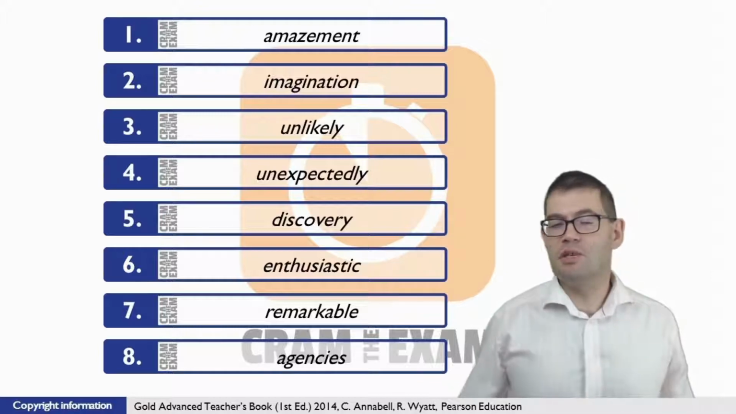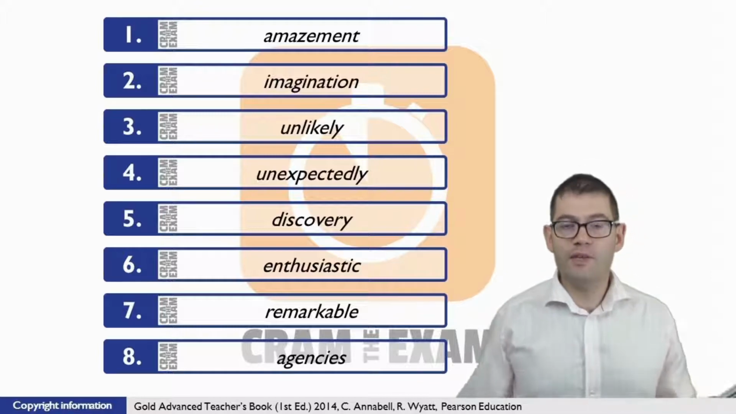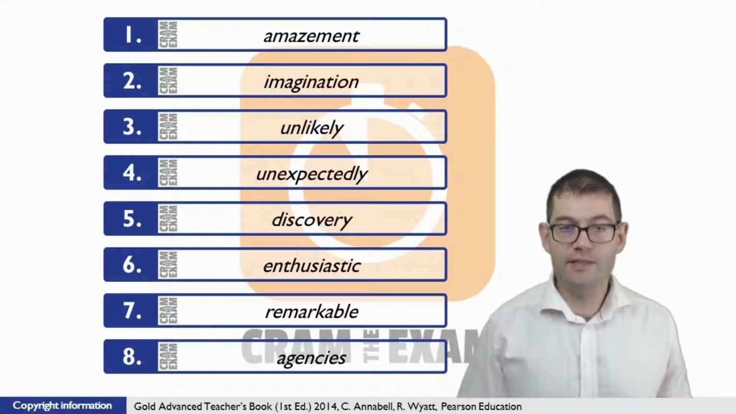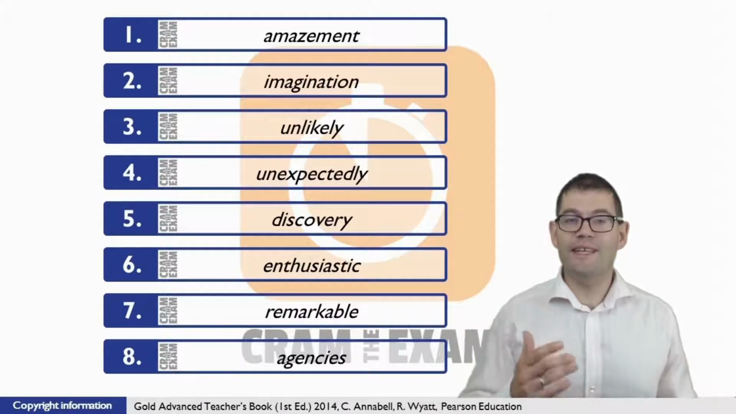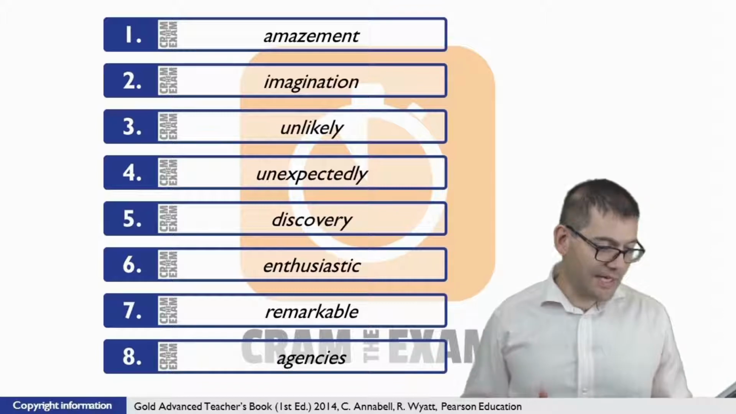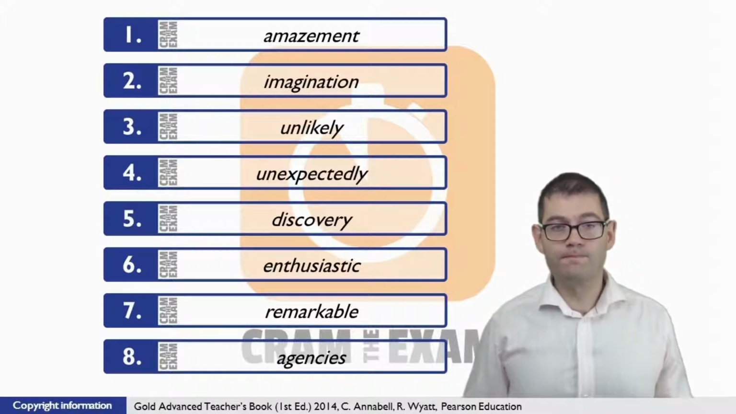Question number 2, easy peasy. You've got the article before the gap, we don't have the noun to which that article refers, which means we have to put that noun in the gap here. The noun that we need is imagination.